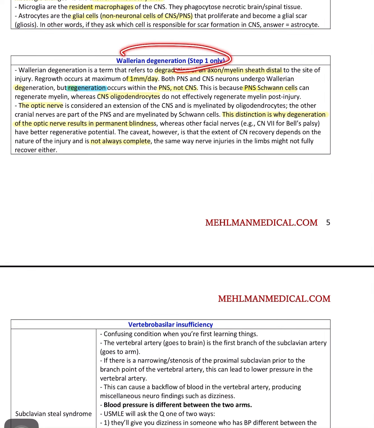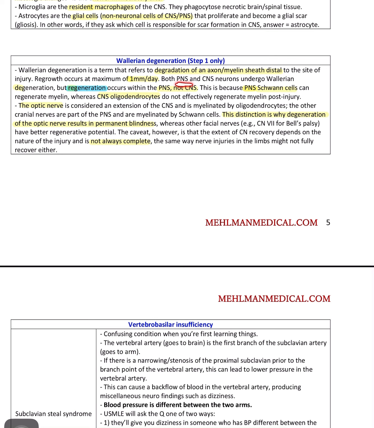Regarding Wallerian degeneration, and what about regeneration? Degeneration refers to degradation of an axon and myelin sheath distal to the site of injury. Regrowth occurs at a maximum of 1 millimeter per day. That's regarding degeneration.